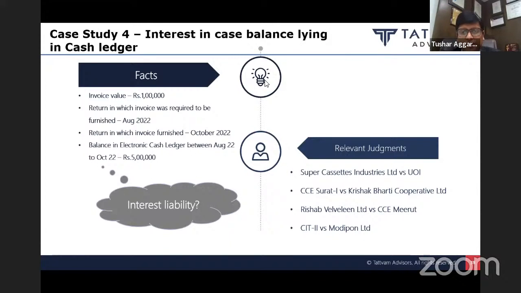Friends, to answer this question, I will take you to what was happening in the pre-GST regime. In the pre-GST regime also, there was a concept of PLA in excise, etc. During that time, you were depositing your amount in the PLA account, and whenever you made a tax payment, there was a debit entry in your PLA account. And so is the system in the GST regime also.